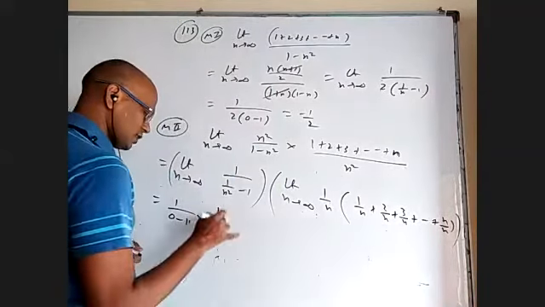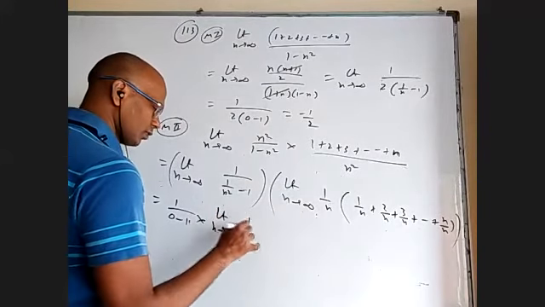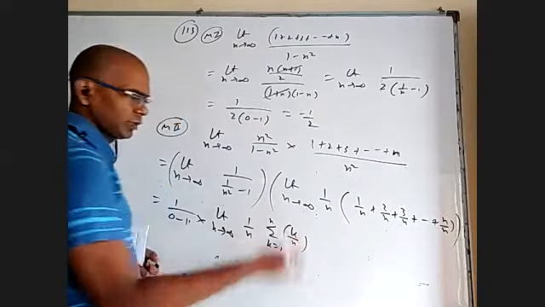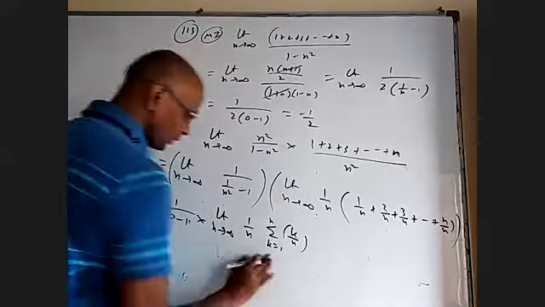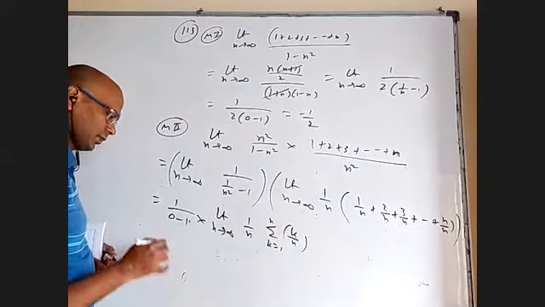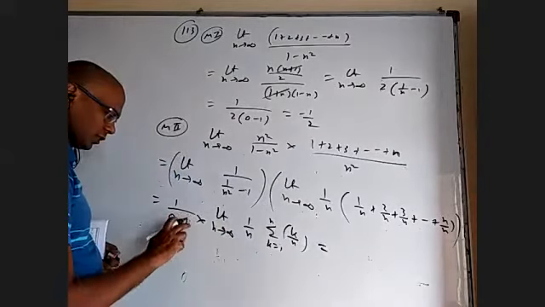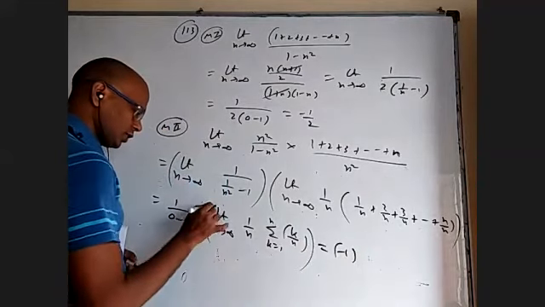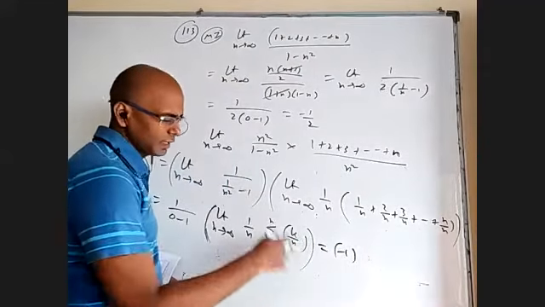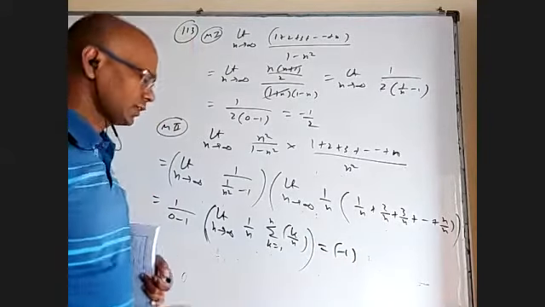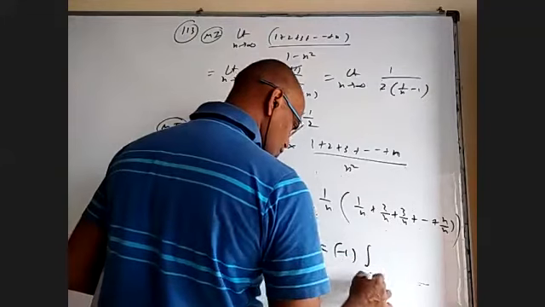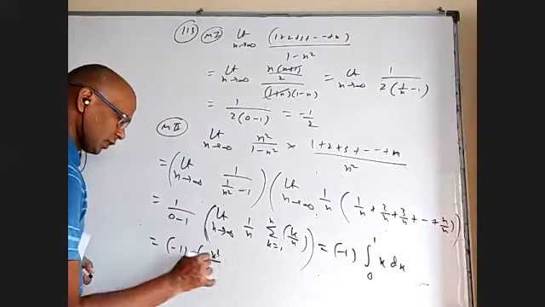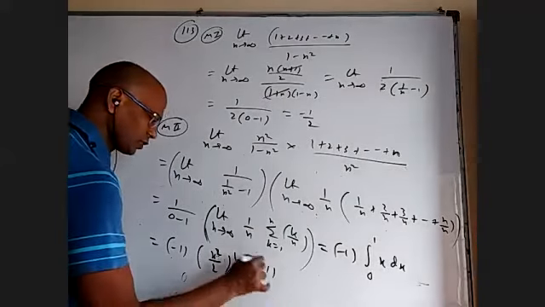This one, if I want to write in sigma form: limit n tends to infinity, 1 by n, sigma k equal to 1 to n, directly k by n, not k by n whole square, not k by n whole power 10 or 9, directly k by n. So it is simply integral 0 to 1 of x dx. That's all. So this first limit I got is minus 1. And for the second one, this whole thing is based on integration; you can call this x, and f of x is x. You can call this f of k by n. So directly it is integral 0 to 1 of x dx. The integral of x is x square by 2 with limits 0 to 1. So minus 1 into 1 by 2.